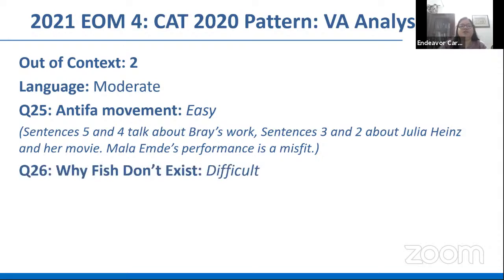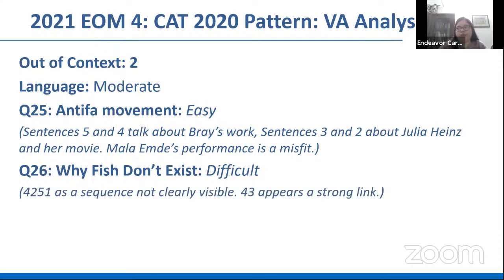26, on the other hand, is marked difficult. That question about why fish don't exist, because one, the sentences are difficult to read. You'll take quite some time to read and understand that one sentence which quotes the name of the book itself, it will take you a while, right? And then the sequence too, that connection you're establishing between 4, 2, 5, 1 is not a very easy, clearly visible one.